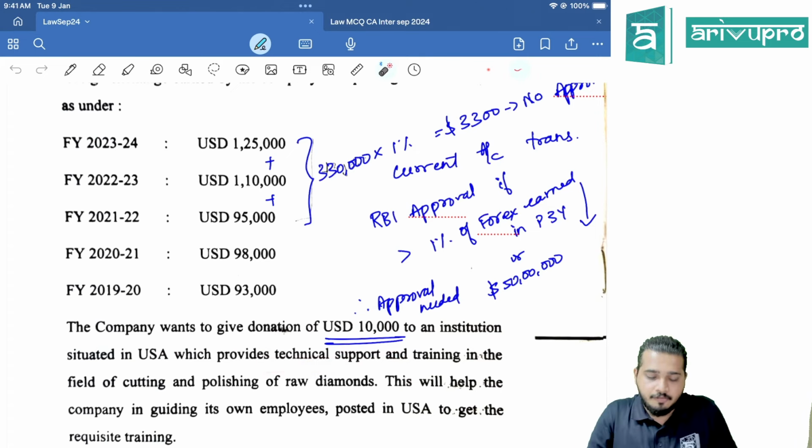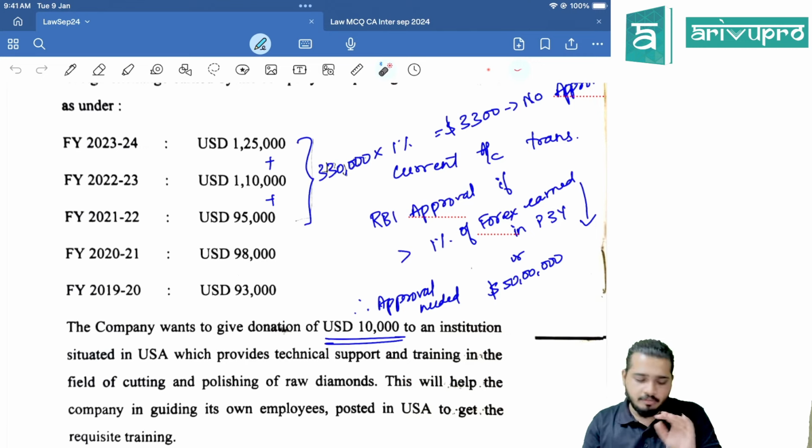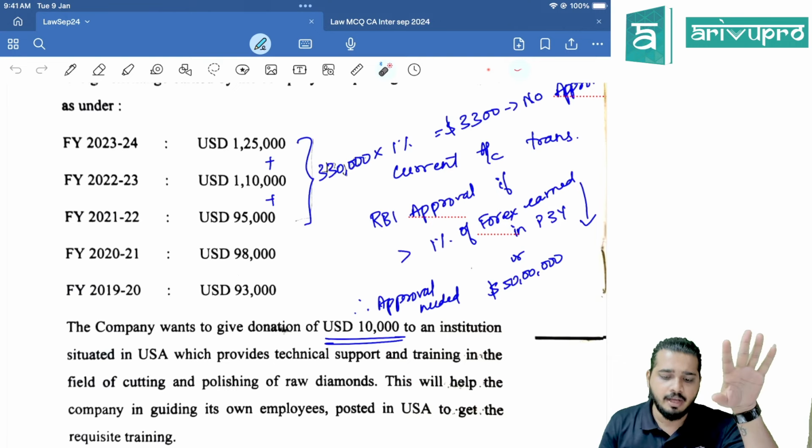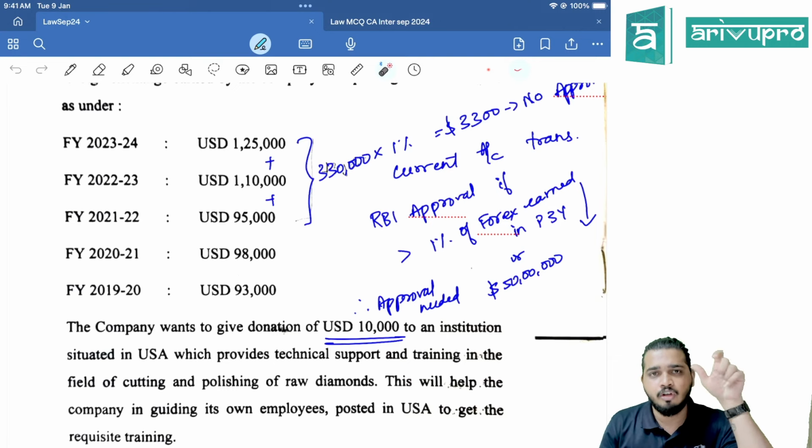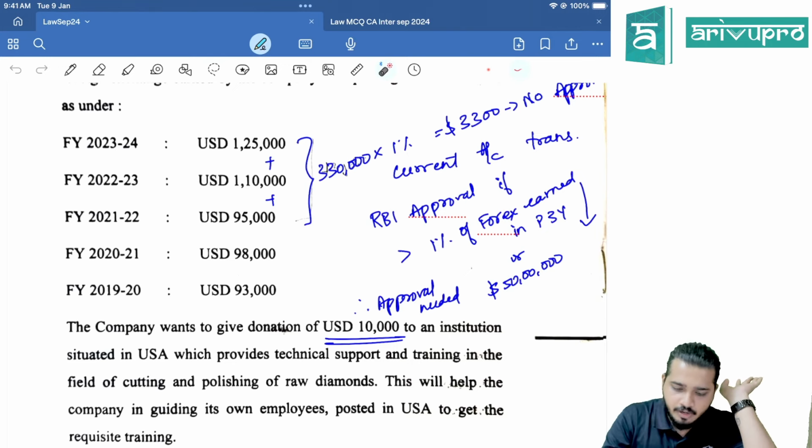But if you have to give donation, now you have to check whether approval is required or not required, right? If approval is not required, if the donation that you are giving is equal to or less than 1% of last 3 years forex earnings. What is the last 3 year forex earnings? 125, 110 and 95.